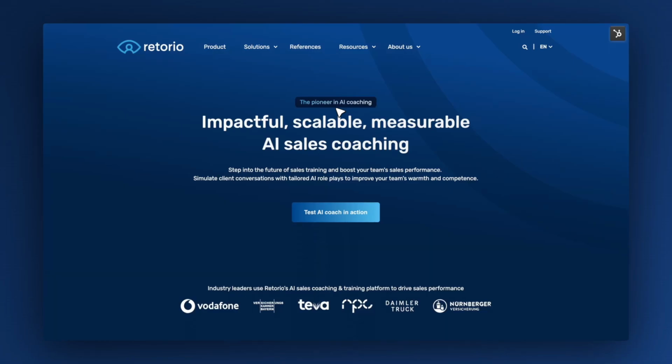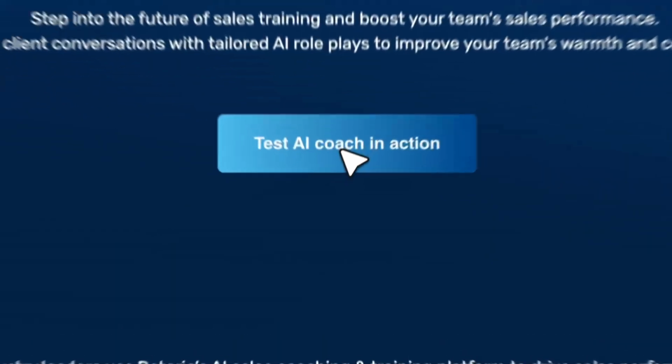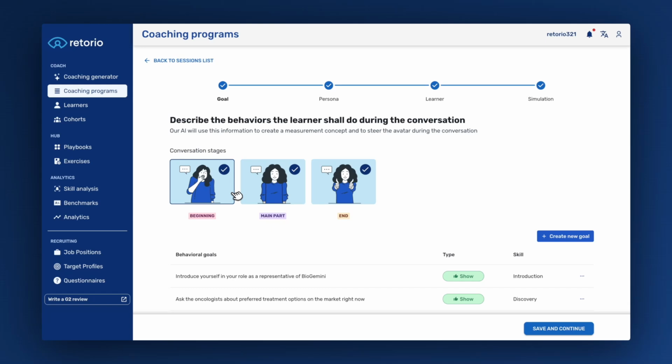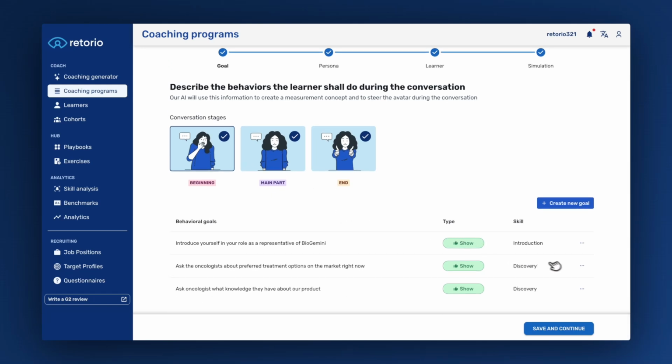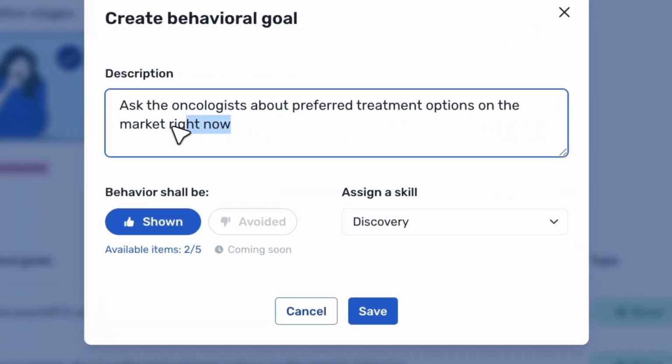To access it, we just head over to retorio.com and create an account. After accessing the admin environment of Retorio, we brief the AI coach on what we want to get out of our coaching program. Basically, we just put our goals in the generator and the AI coach understands what we're trying to